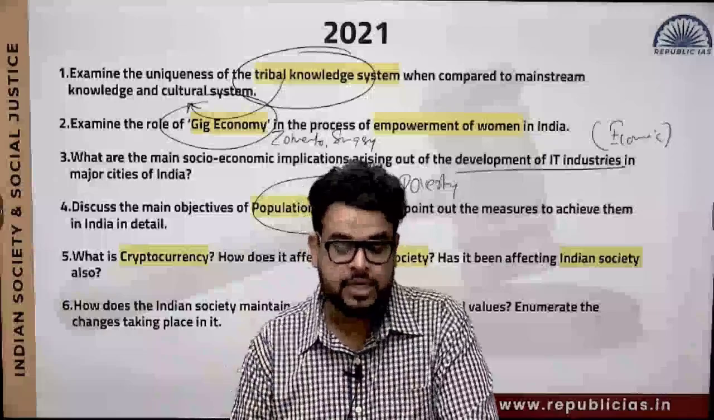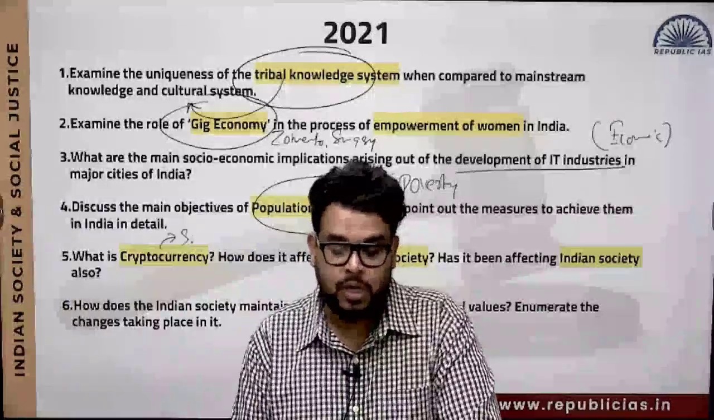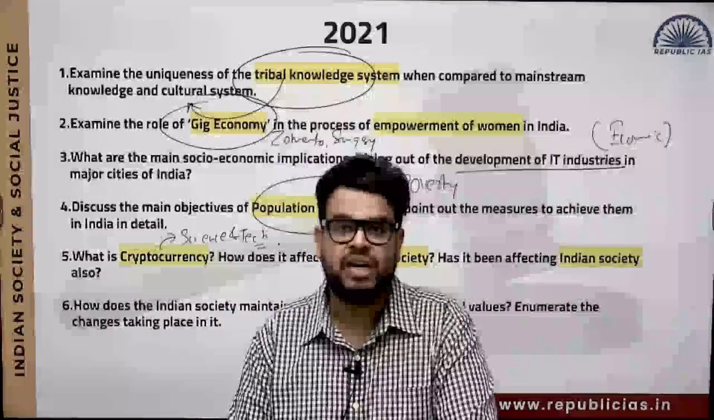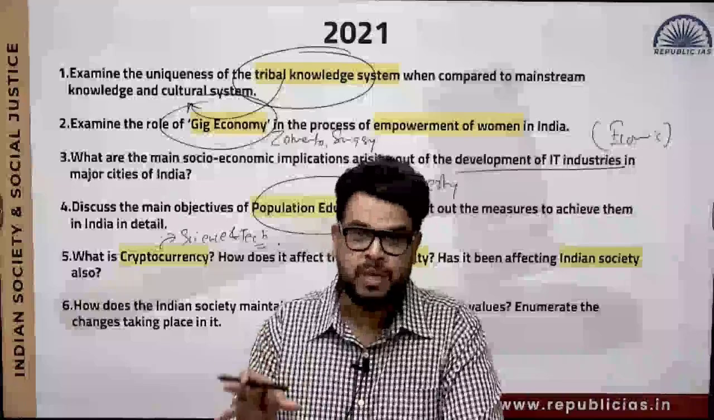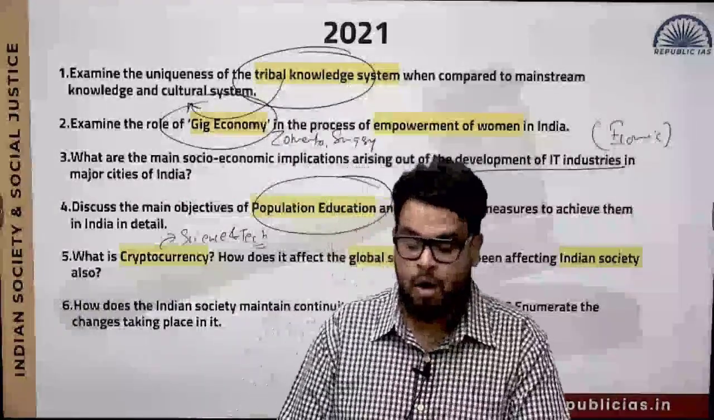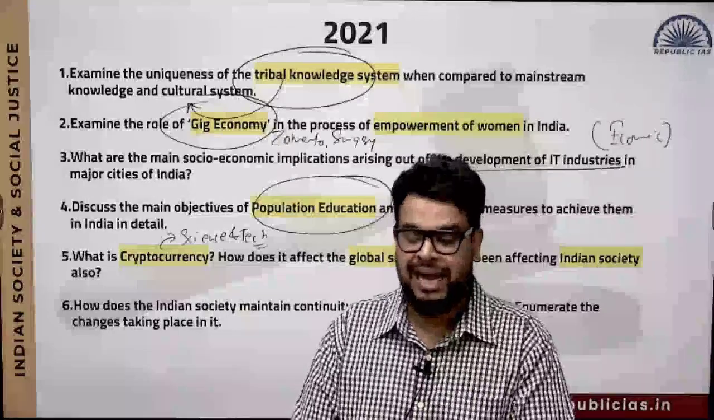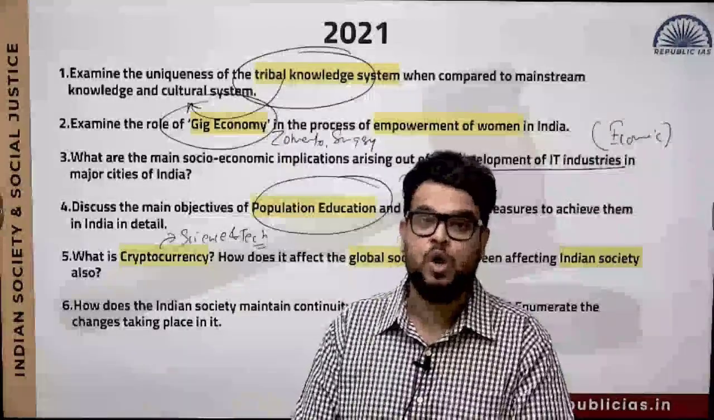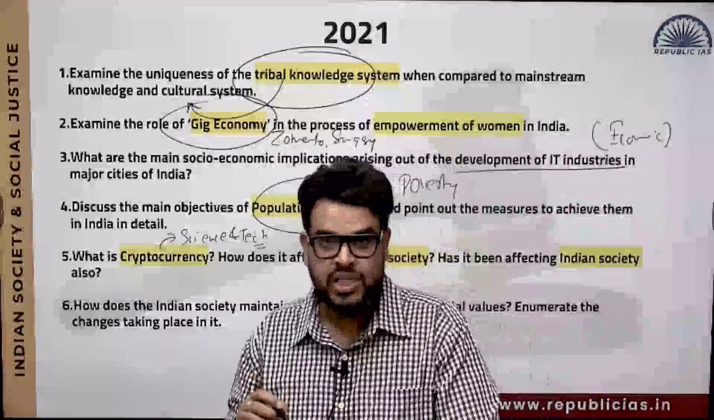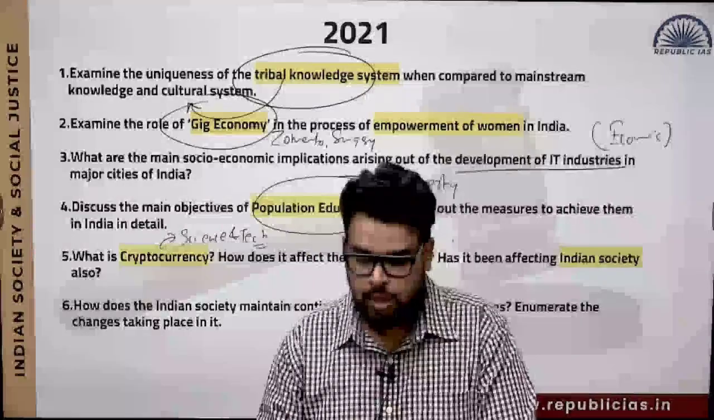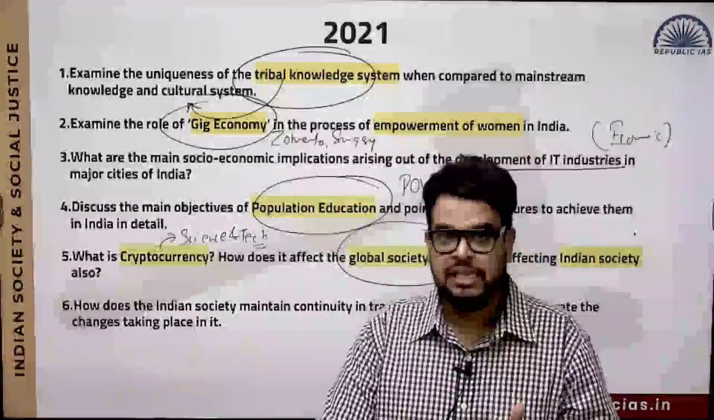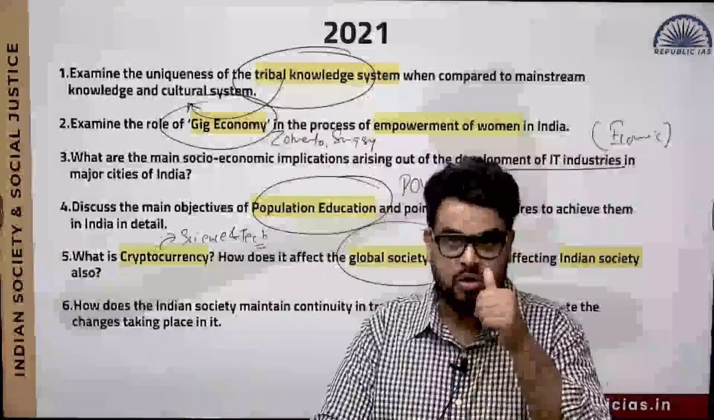Next, this is an interesting question. What is cryptocurrency? Cryptocurrency you actually cover in your science and tech, but how it is being asked in your GS paper 1, this you need to understand. How does it affect the global society, and has it been affecting the Indian society also? That is what they are asking you. Just by adding the words global society and Indian society, this particular question came in your GS paper 1.